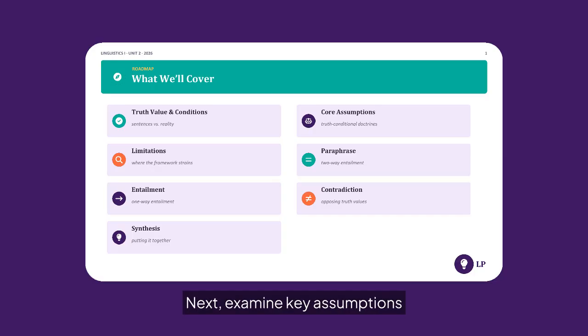Next, examine key assumptions of truth conditional semantics and its limitations. We then study three sentence relations: paraphrase, entailment, and contradiction, and close with an overall synthesis.